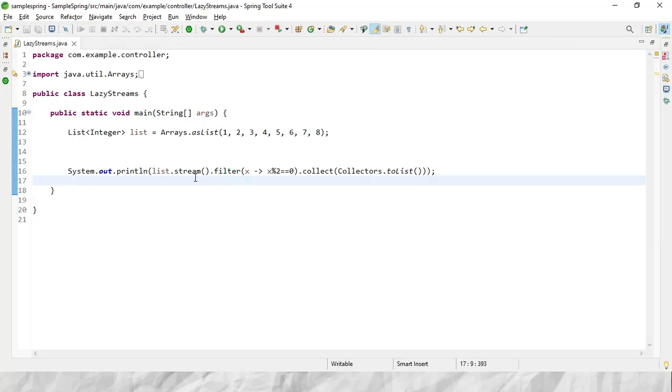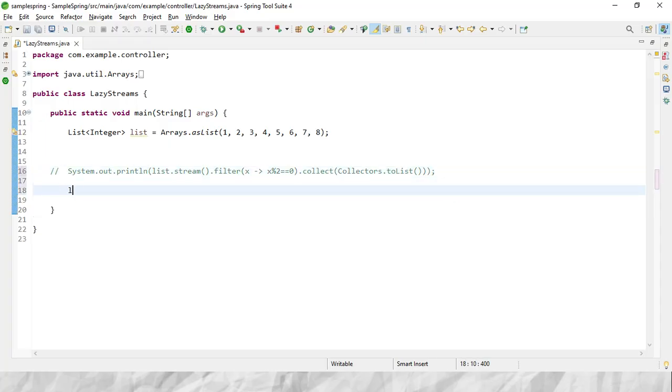If you see this, here we are using the chaining of a stream. We have used the intermediate operation, then we have used the terminal operation. What basically happens inside is that the filter operation will start its computation or evaluation only when we call the terminal operation on it. If we don't call the terminal operation on the stream, then the filter operation, the intermediate operation, will not compute or evaluate. So we can say they are lazy. Now I will show you in more detail how I can prove my point that they are lazy.